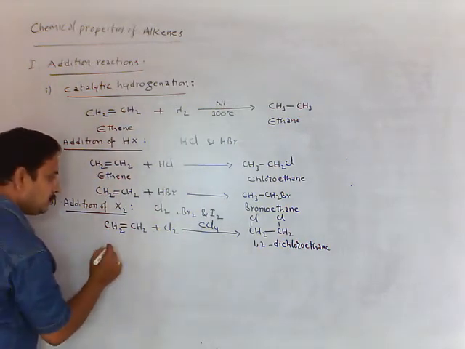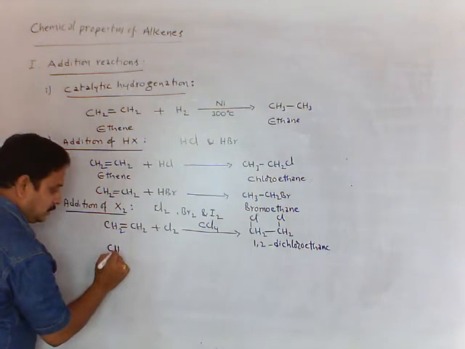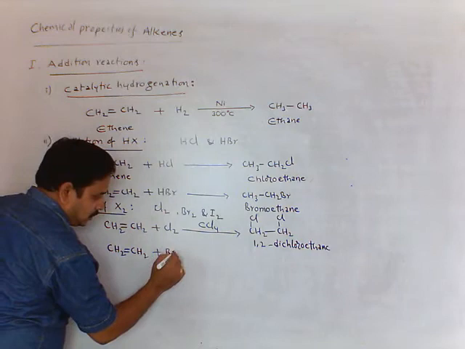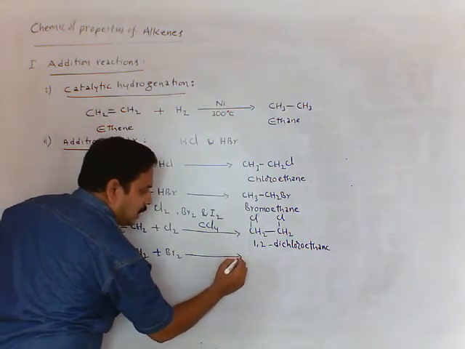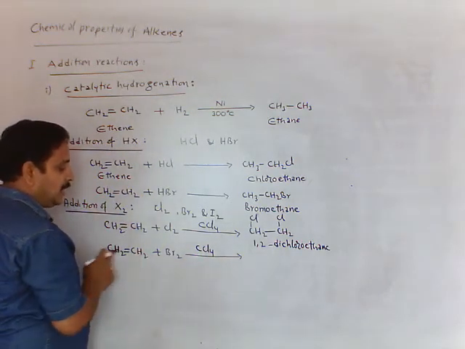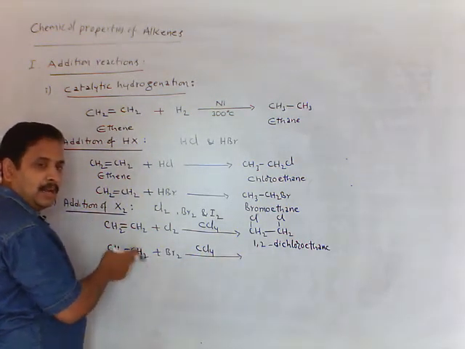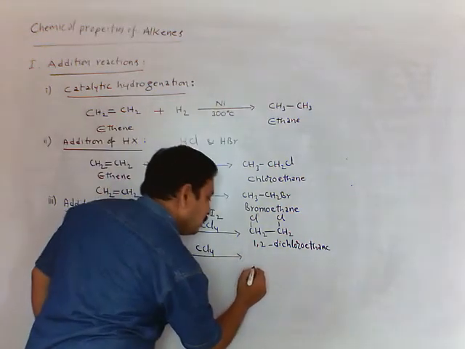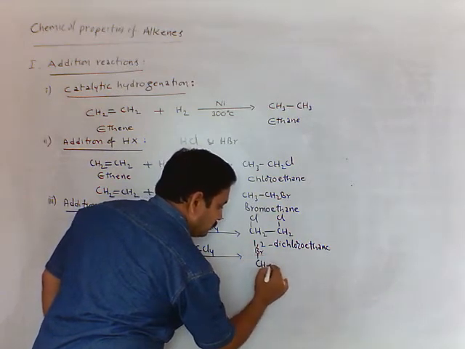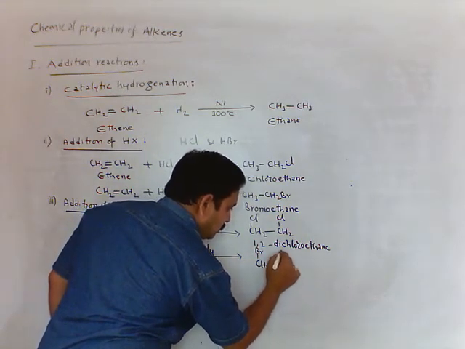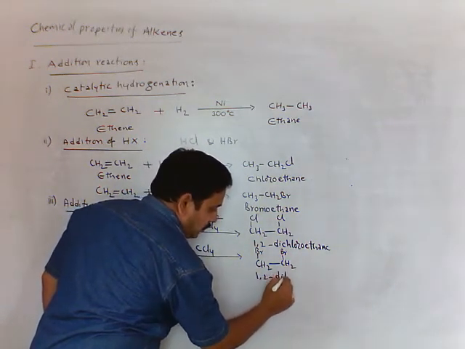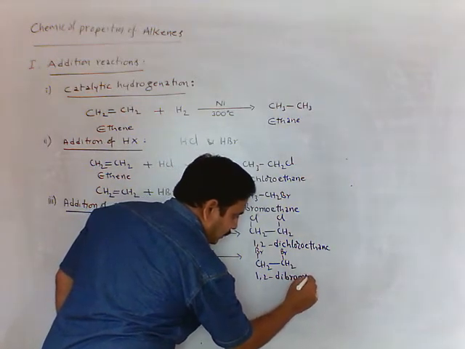Now I am taking bromine. CH2 double bond CH2, ethene treated with bromine in the presence of inert solvent carbon tetrachloride. Here one bromine attached here, one bromine attached here, double bond becomes a single bond. So we get here CH2Br, CH2Br. This we call 1,2-dibromoethane.